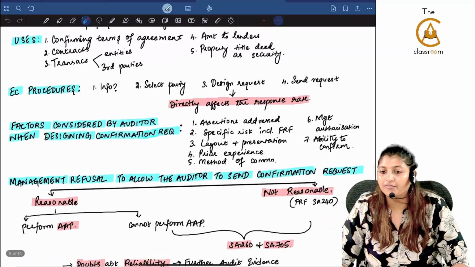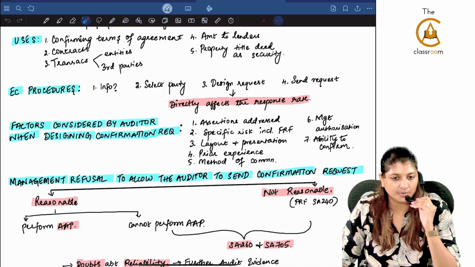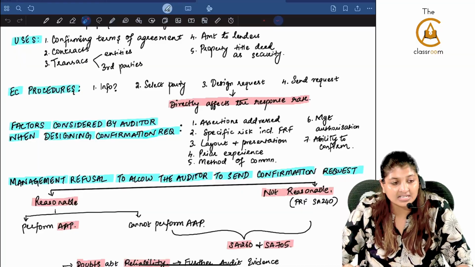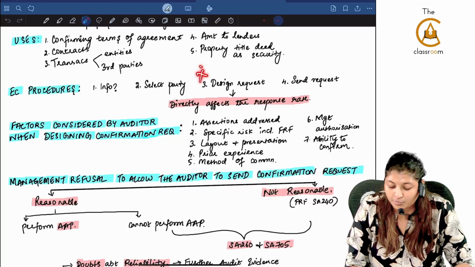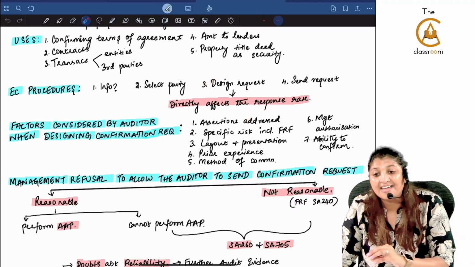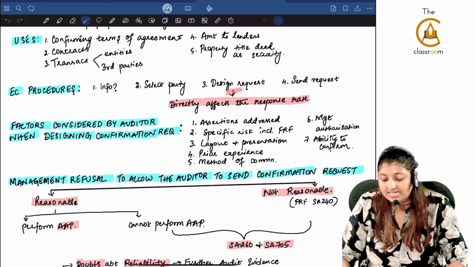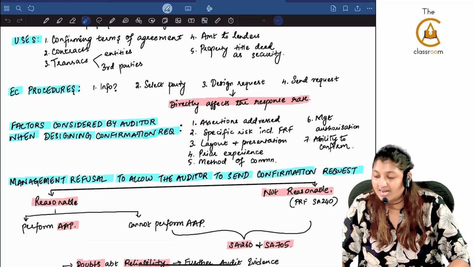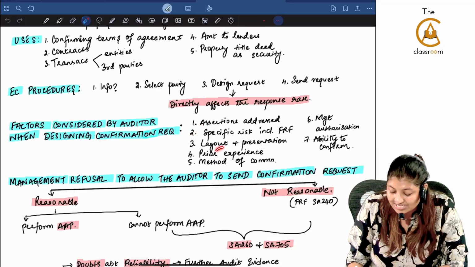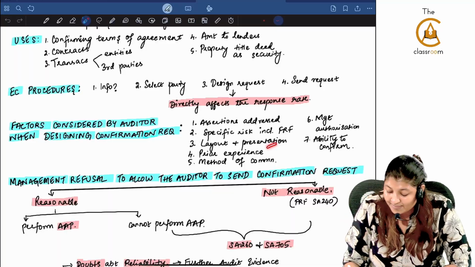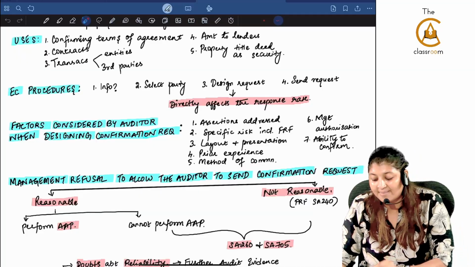Clear, guys? Now for external confirmation there are a few procedures which you have to follow. What is the information that you want external confirmation? To whom you should ask that external confirmation? The way you design the request for that external confirmation is most important, I told you, because there are so many factors which are going to directly affect the response rate. On the basis you are going to design the request. What is the assertion that you are addressing? Any specific risk if you are addressing, including financial reporting framework. What is the layout of that letter that you are going to send to them and the presentation? Do you have any prior experience? If you do, then that is going to be of help. And what is the method of communication?